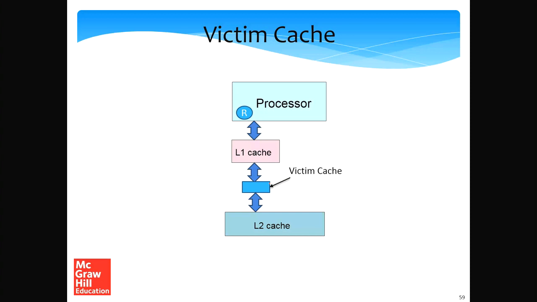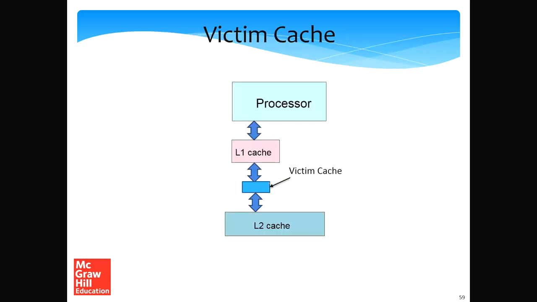So in this case, we check in L1 and the victim in parallel, it doesn't matter. If we find it in the victim cache, we take it and give it to the processor. If we don't find the data in the L1 and the victim, then we need to go to the L2 cache and give it to the processor.